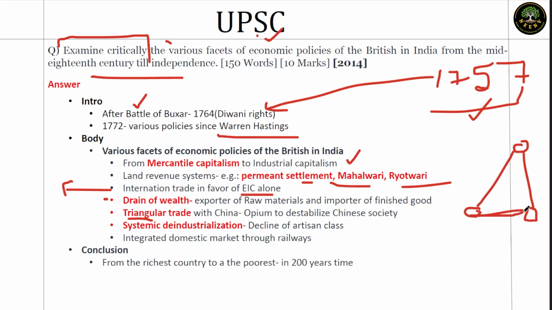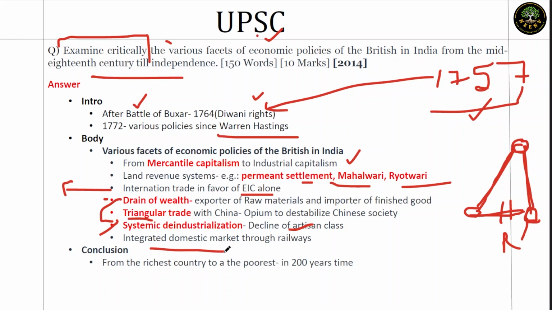From Europe they bring bullion, but later this bullion was done away with because they were getting money from the revenue of India itself. Once you got the Diwani right, you get money from India, you use it in India, you buy goods, then you take it to China, you sell opium there, then this opium will be converted to tea as a means of trade, and it will go to Europe. That was the system. Then systematic deindustrialization. This is linked with the drain of wealth. That declined the artisan class. Then the domestic market also got integrated through railways.